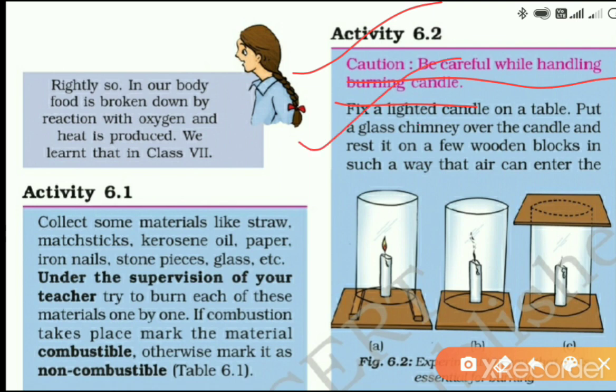Fix a lighted candle on the table. Put a glass chimney over the candle, as given here, and rest it on a few wooden blocks in such a way that air can enter the jar. Two wooden blocks are here, by which air can enter the jar.